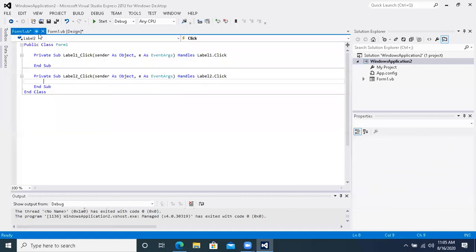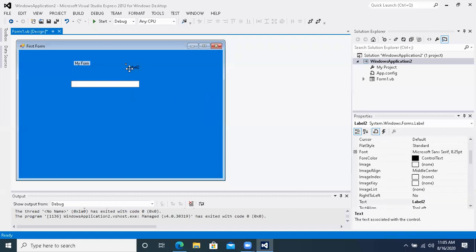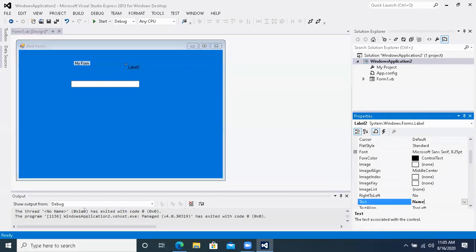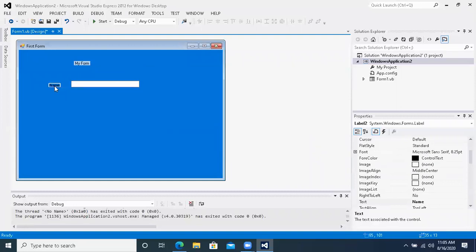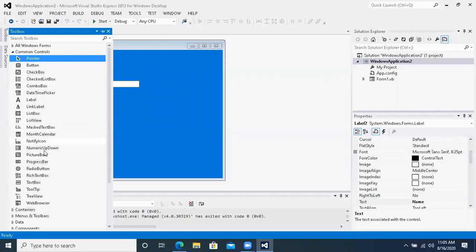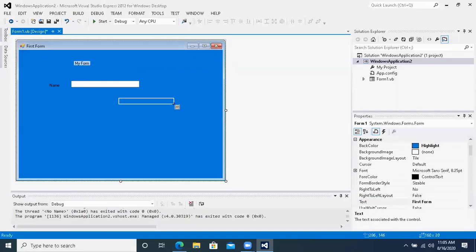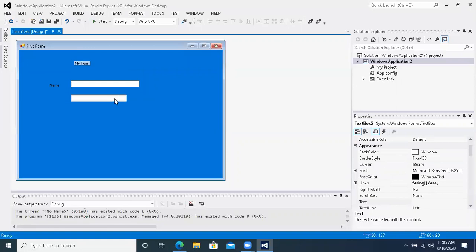No need to double click the label. I click the label and I type over here name. Okay, and I place this name over there. अच्छा जी. Then I go to another text box. I draw another text box for you and I place it by his name.